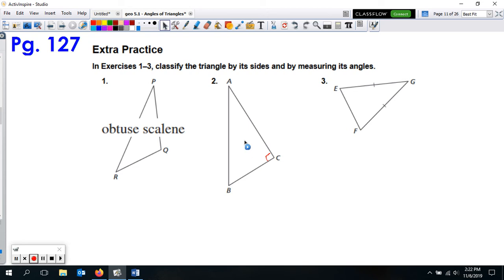Number 2, on this one, we should be calling it a right scalene. Definitely this is a right angle. When I showed you, that's a right angle, so definitely a right triangle, and it's also scalene as well. None of the sides are exactly the same. No congruent marks anyways. And then this one for number 3 should be acute isosceles. They are all acute angles inside here, and then these two are showing the congruent marks, so it's isosceles, acute isosceles.